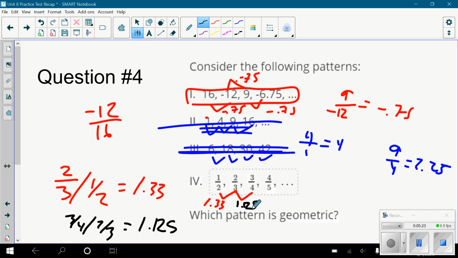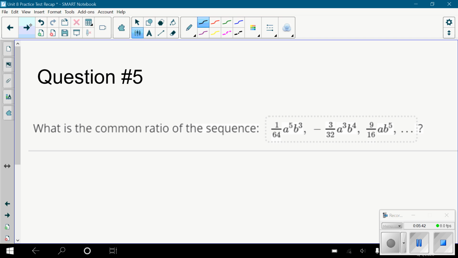Well, this isn't geometric. To get from the first term to the second term, you multiply by 1.3. To get from the second term to the third term, you multiply by 1.1. That's not geometric. Use that division to help you. How do you tell what you multiply by? You divide in the other direction. So our answer would just be that first one. Super tricky question.